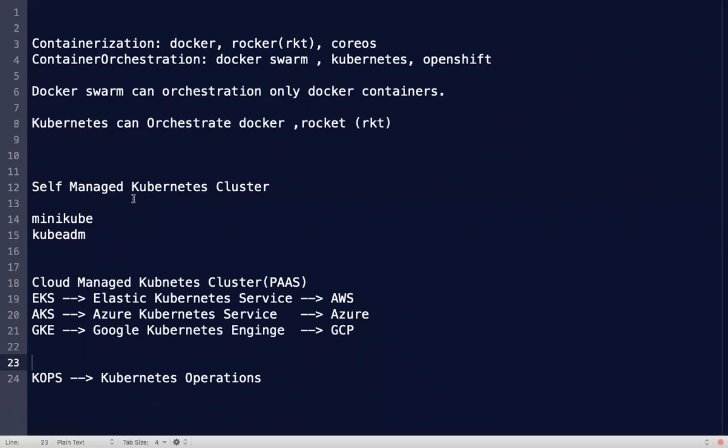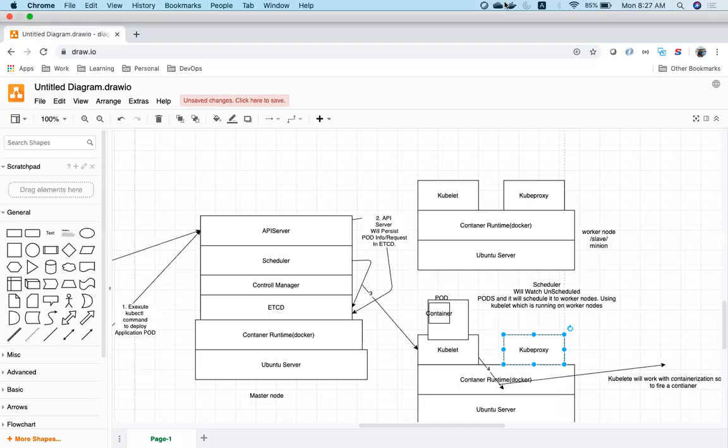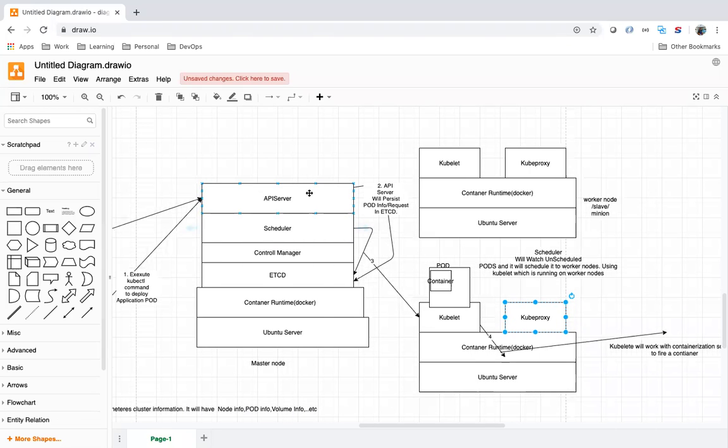But what is the main difference between self-managed and cloud managed? If you created a self-managed Kubernetes cluster, if something goes wrong with master machine, if something goes wrong with worker machine, what will happen? If your pods are down in Kubernetes cluster, your Kubernetes master machine will try to replace the pods.